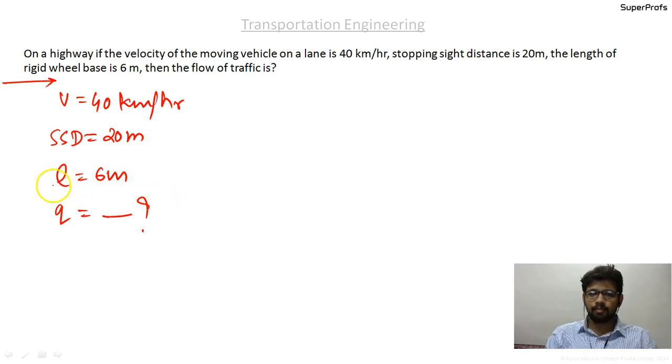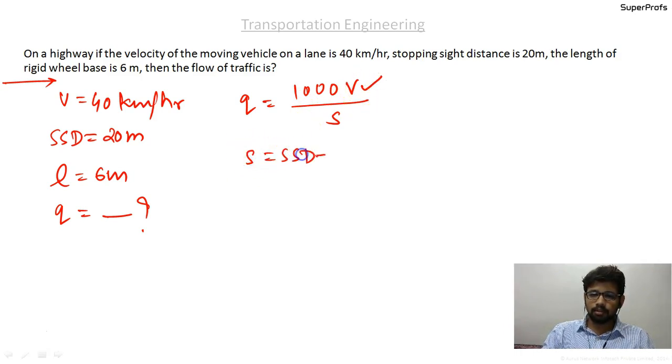So we can use formula Q equal to 1000 capital V by S. Capital V is available with us, and S equal to SSD plus small l. So SSD is 20 meters and small l is 6, that is 26 meters.